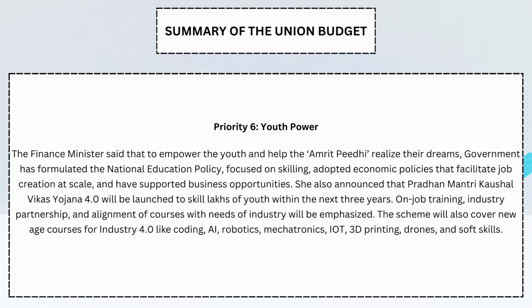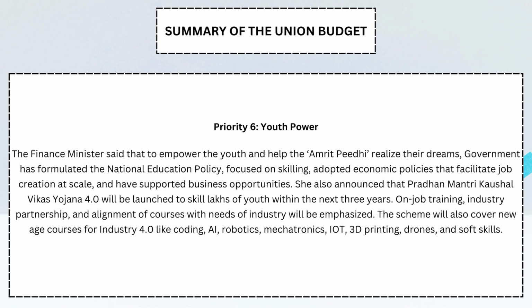Youth power. The finance minister said that to empower the youth and help the Amrit Peedhi realize their dreams, the government has formulated the National Education Policy, focused on skilling, adopted economic policies that facilitate job creation at scale, and supported business opportunities.